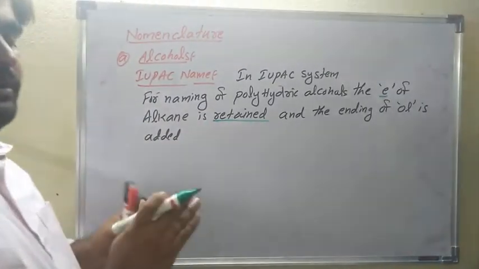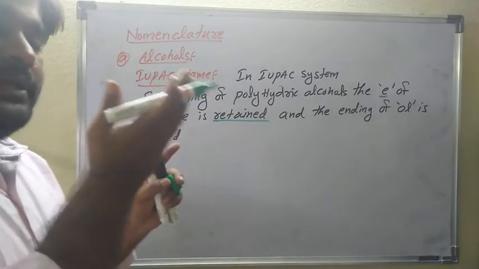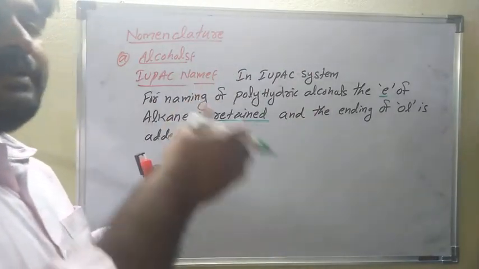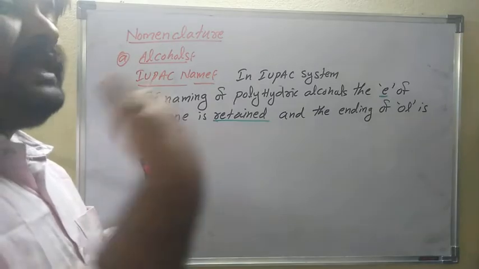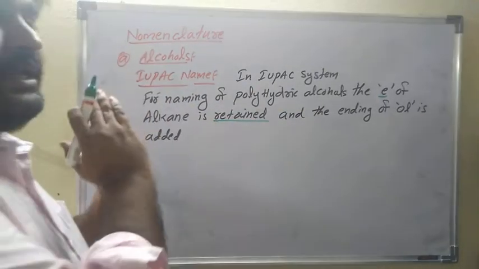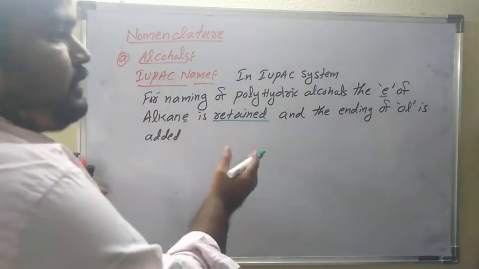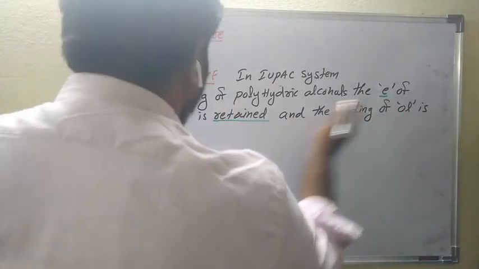There is no change here. The E of alkane is retained and the ending "ol" is added. Is it clear? If only one OH group is present, the E of alkane is replaced by "ol" only. If it is polyhydric, with more than one OH group present, don't remove the E. Keep it the same and just add the ending "ol".